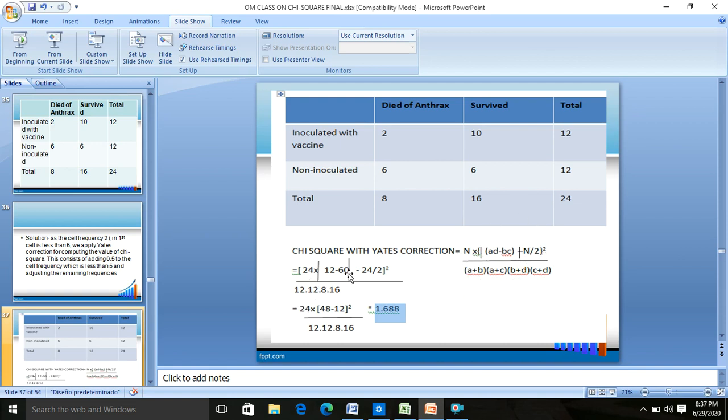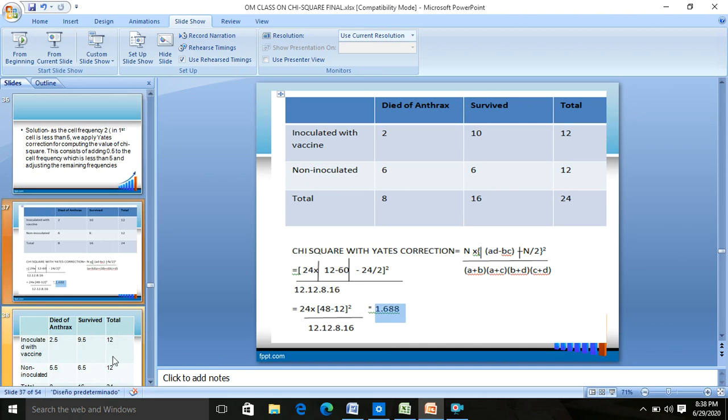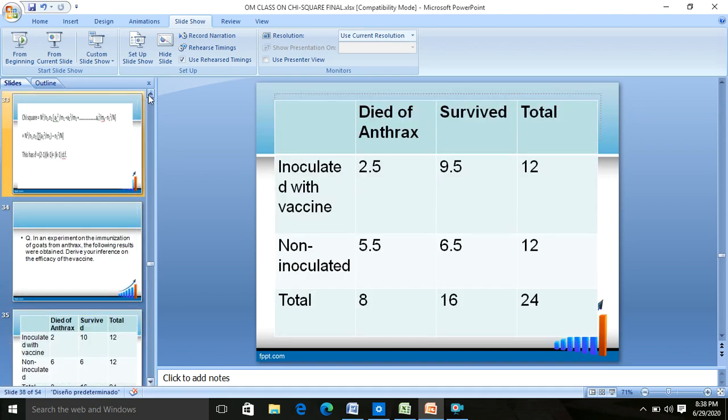So what you do, you just substitute here. N is equal to 24, AD is 12. How? A into D, 2 into 6, 12. BC, B into C, 10 into 6, 60, minus N upon 2, 24 upon 2, whole square, upon A plus B, that is 12, A plus C, that is 12, B plus D, that is 8, C plus D, that is 16. On simplification, you get it's equal to 1.688 roughly.